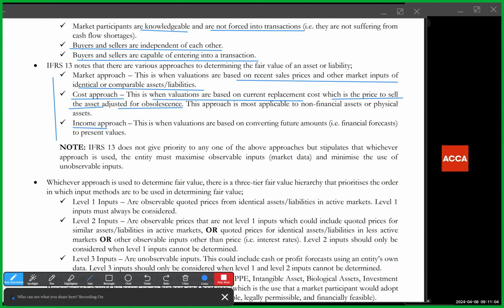Income approach is when you're basically doing valuations based on forecasts. Okay, you are converting future amounts, it's like you're discounting future cash flows to determine the value today.